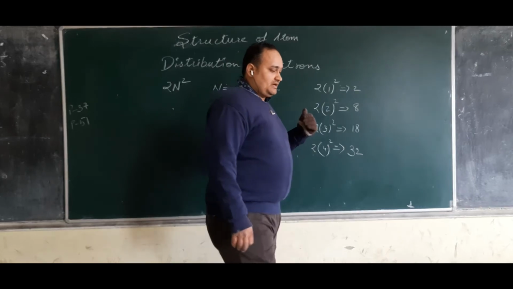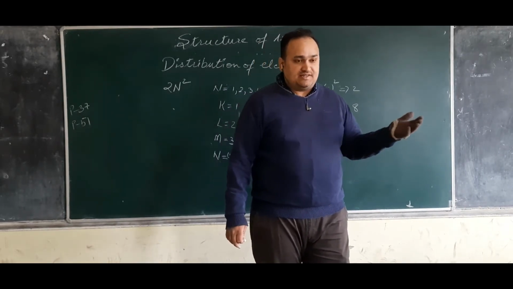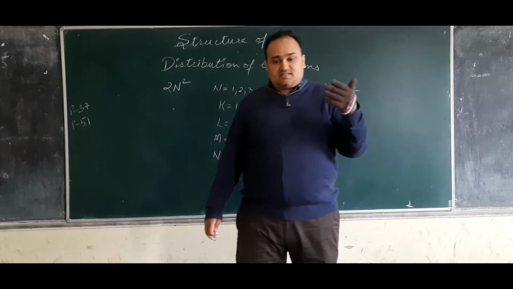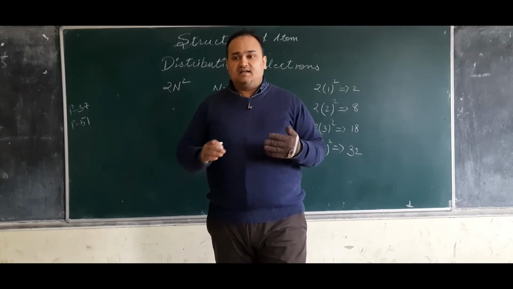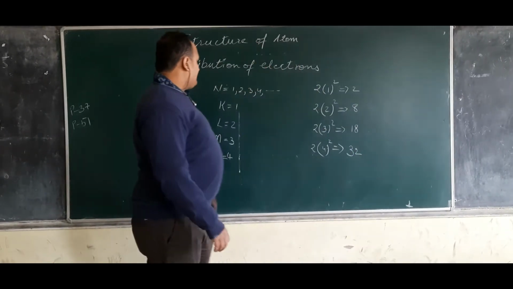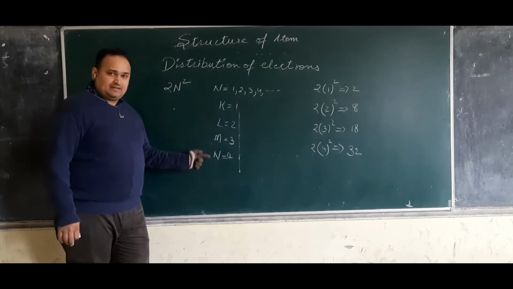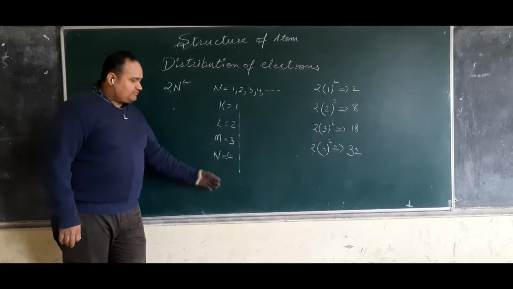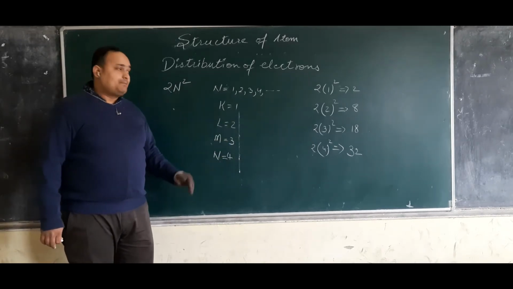When we are talking about distribution of electrons in Bohr's model of atom, he stated that all the electrons are arranged in energy levels. The names of those energy levels were given as K, L, M, N. It can go further also: K, L, M, N, Q, R, S, T, whatever name can be given.